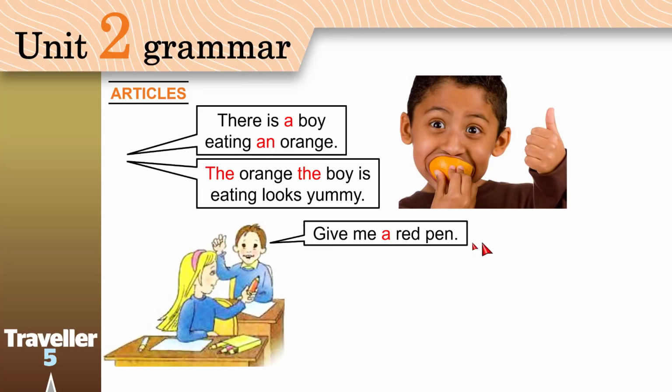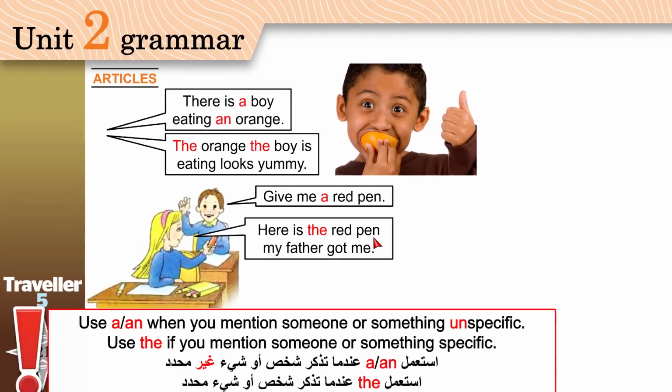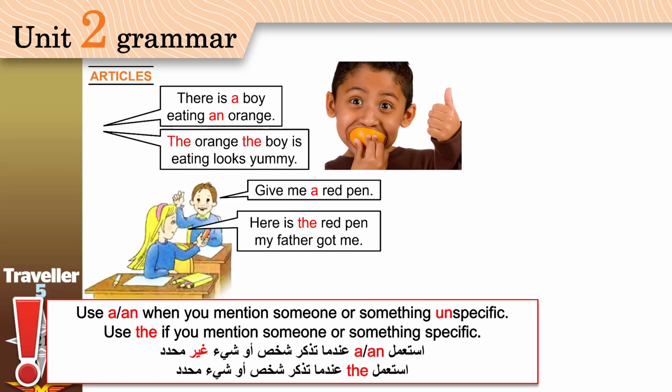Give me a red pen, please. Okay, here. Here is the red pen my father got me. Okay, the first time the boy said a pen, the girl said the red pen. Why? Also, use a or an when you mention someone or something unspecific.